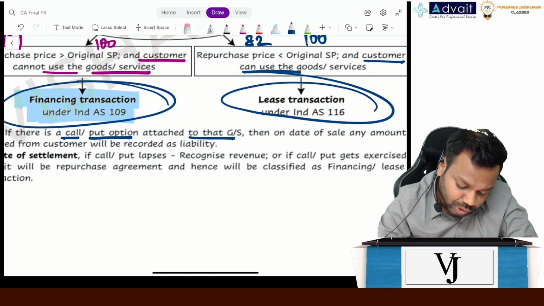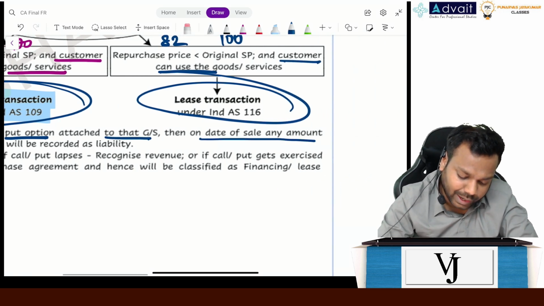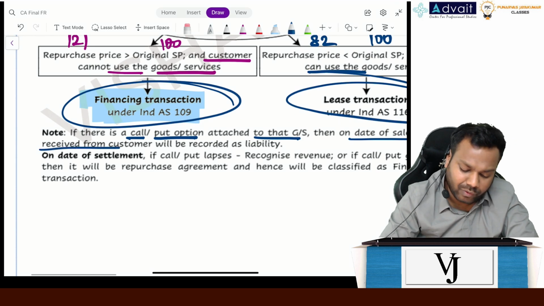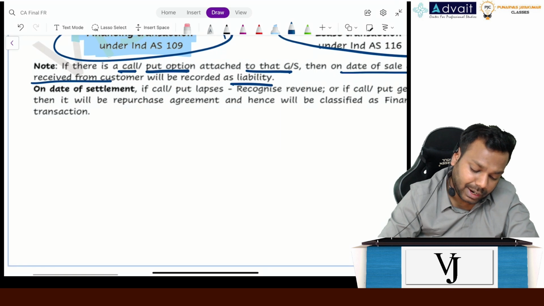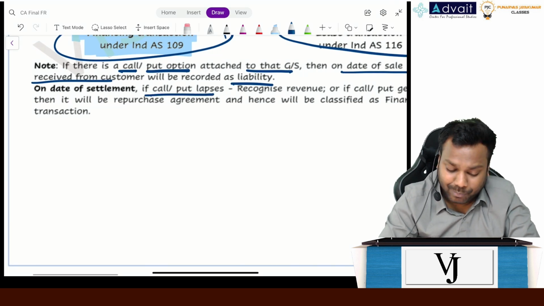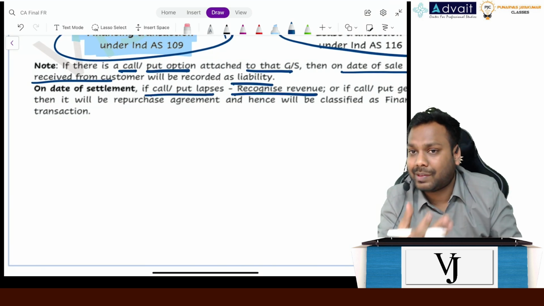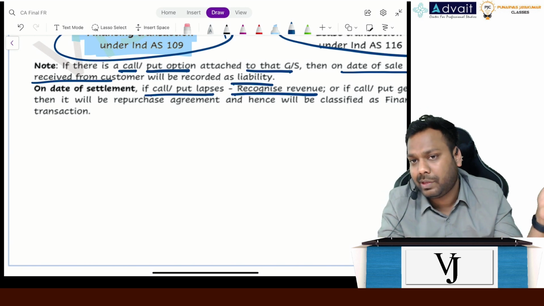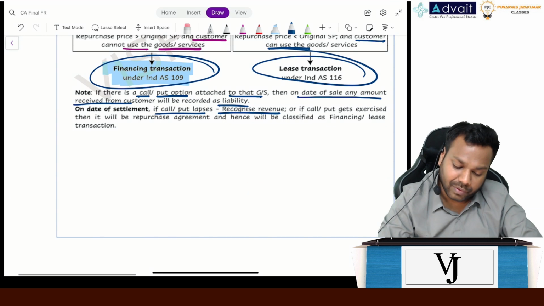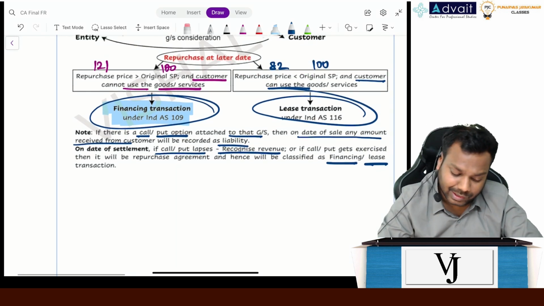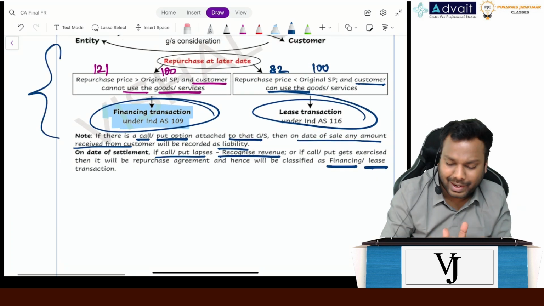Attached to that goods or services, then on the date of sale, any amount which you received will be recorded as a liability. Now, on the settlement date, if the call or put lapses, recognize revenue. If it gets exercised, you transfer the goods and receive the money. Is it clear, everyone? So it can be a financing or lease arrangement. It is just this transaction itself, but said in another manner.